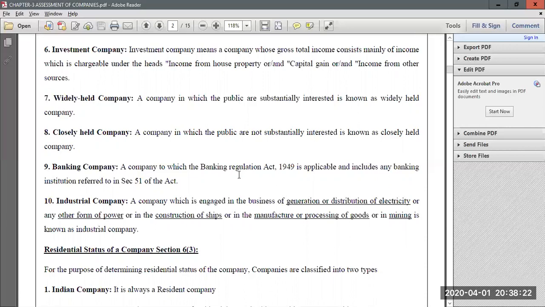Or if the company is into manufacturing or construction of shipbuilding activity, then also it will be termed an industrial company. Or if there are companies manufacturing or processing goods, even they come under industrial company. Basically, all the manufacturing companies come under industrial company. Also, companies into extraction of minerals and other ores, that is the mining business, fall under the category of industrial company. So this is about the classification of companies.